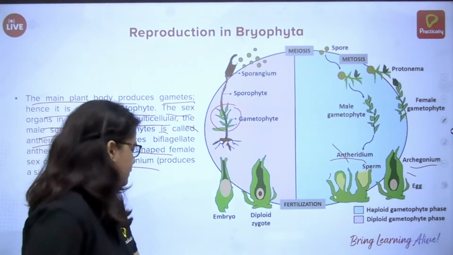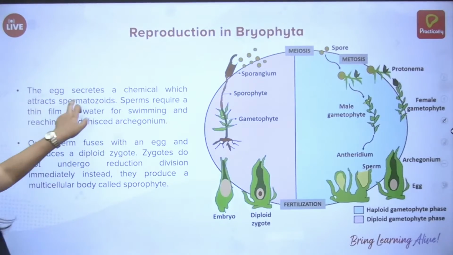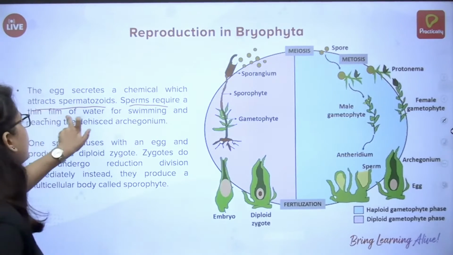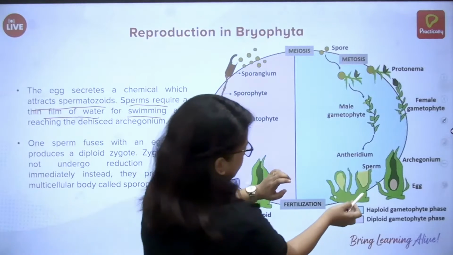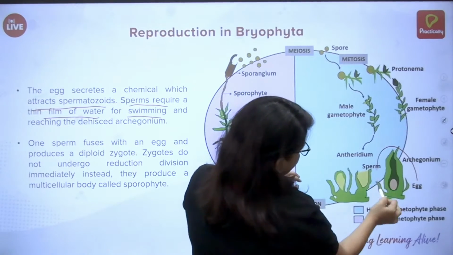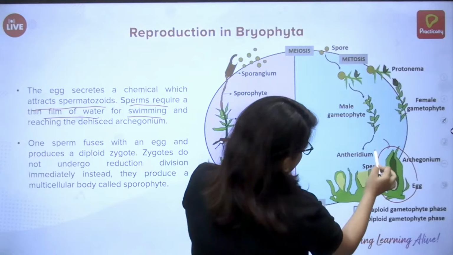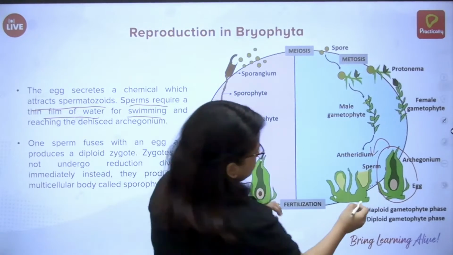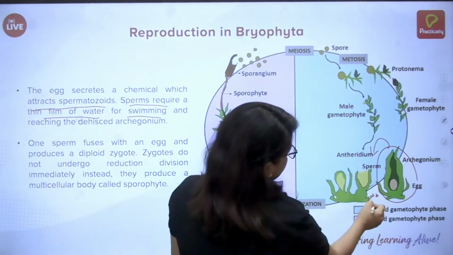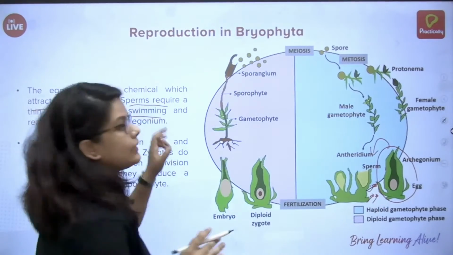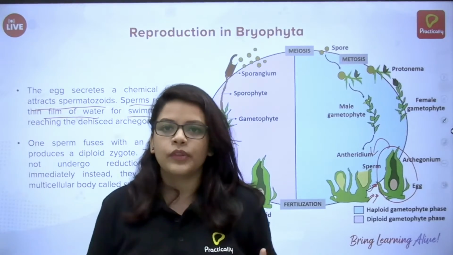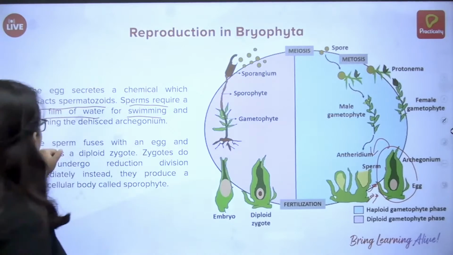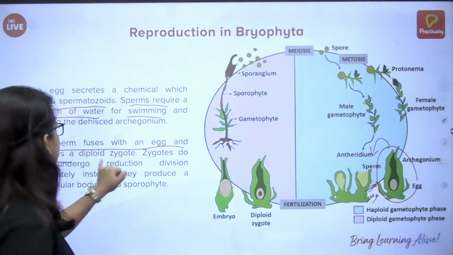So now what happens? We'll see. The egg secretes a chemical which attracts spermatozoids. Sperms require a thin film of water for swimming. So here you can see the egg is attracting the sperms. The sperms will float towards it. It puts out a chemical and invites the sperms to come and fertilize. One sperm fuses with an egg and produces a diploid zygote.